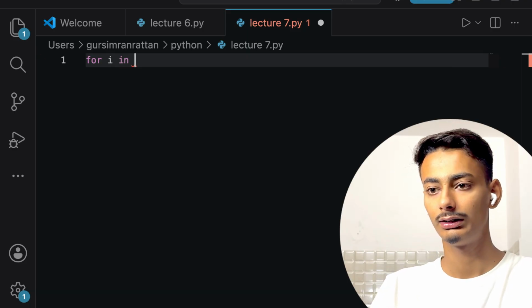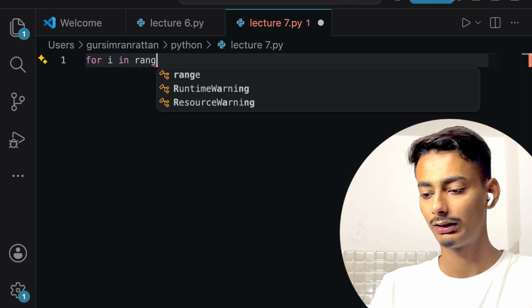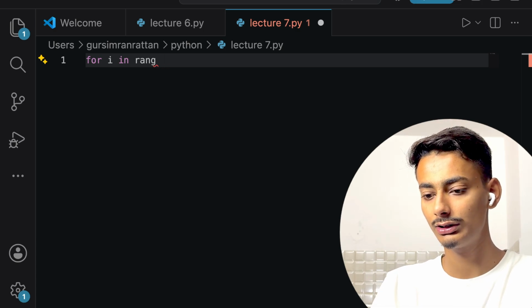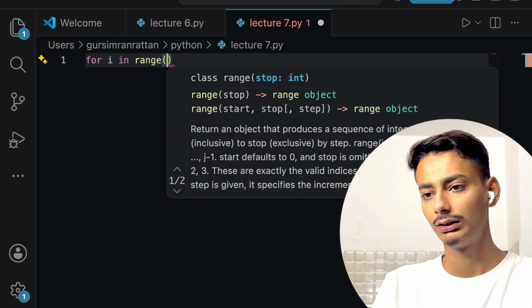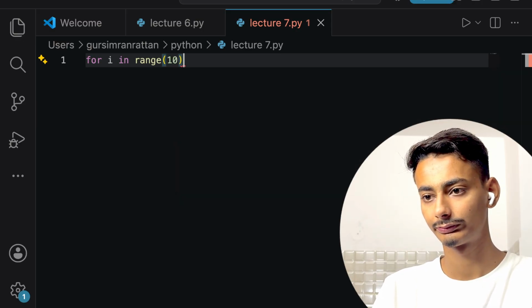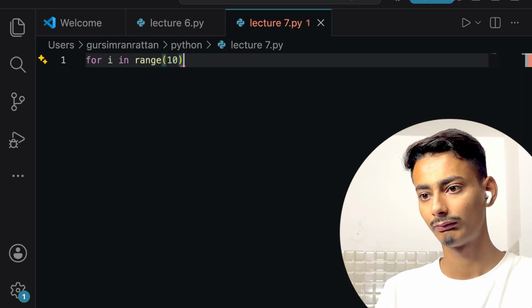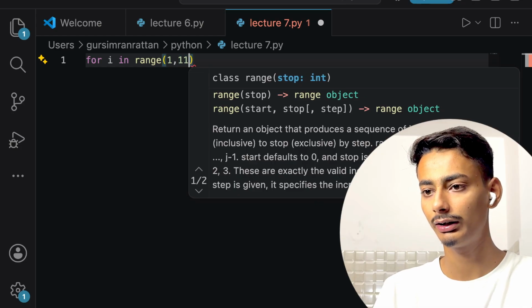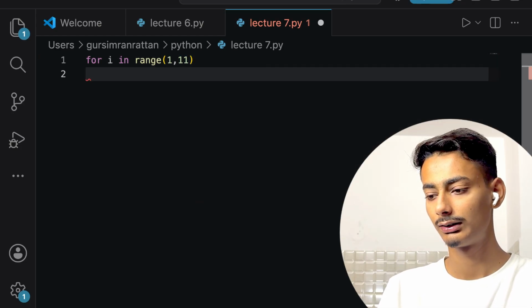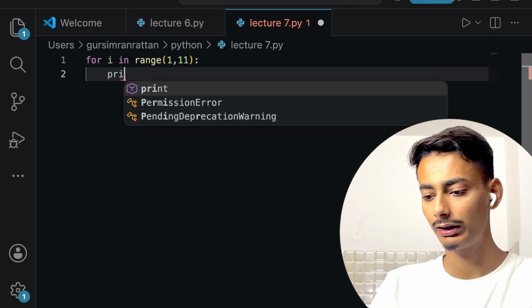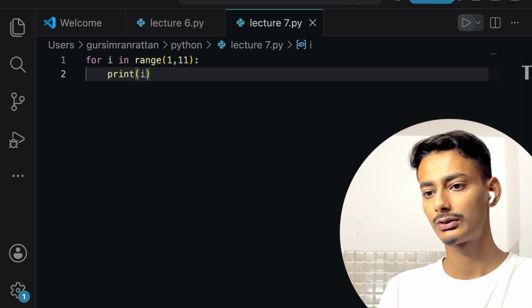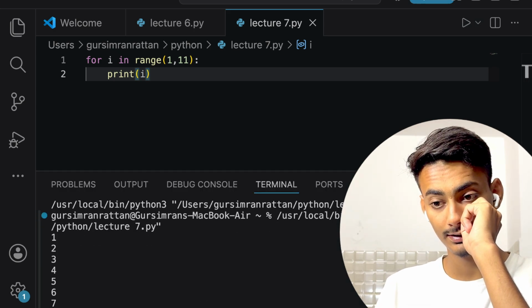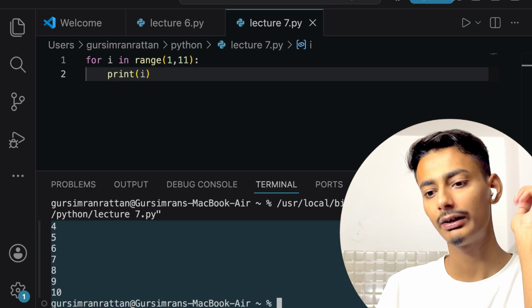I in range, the range function, braces. I will be writing 1 to 10, 1 to 11. Then colon, print I. Now just run this code. See, it printed 1, 2, 3, 4, 5, 6, 7, 8, 9, 10.